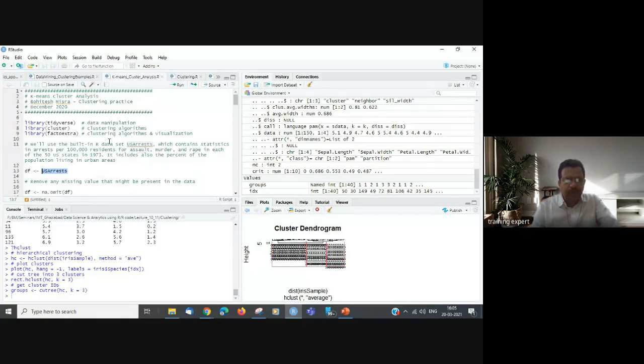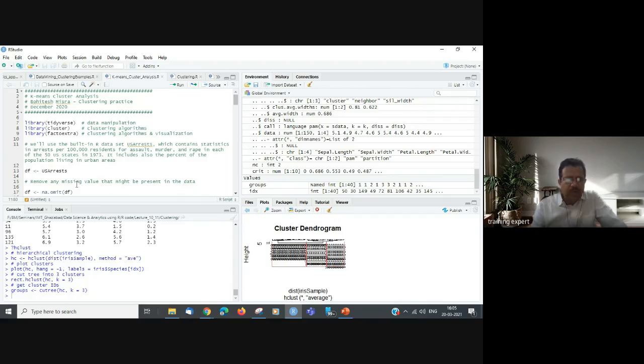We'll use the built-in R data set called USArrests. It is a crime database which contains statistics in arrests per 100,000 residents for assault, murder and rape in each of the 50 US states in a particular year. It also includes the percentage of the population living in urban areas.